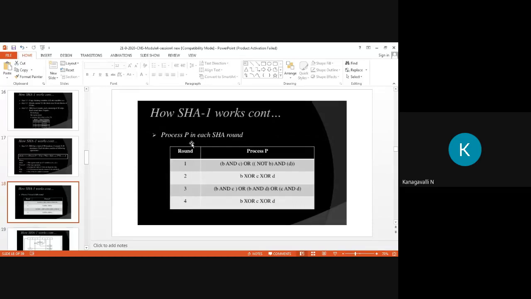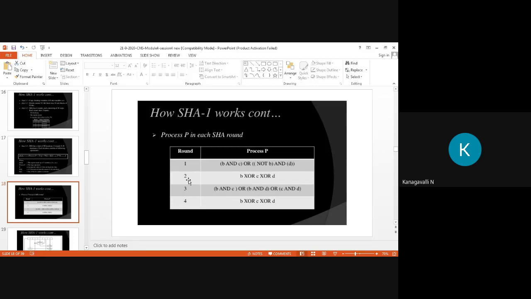For each process, we need to take care of process B in each and every SHA round. We know that we have 4 rounds. The first round takes B AND C, OR NOT of B AND D. You need to know about each and every round's process.